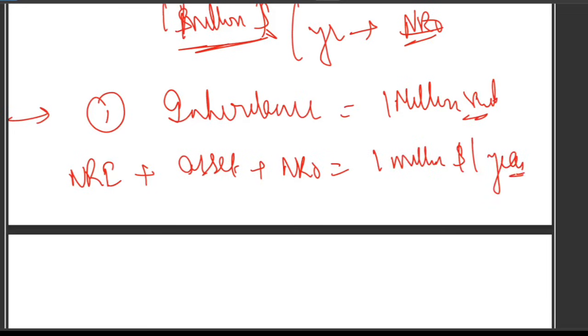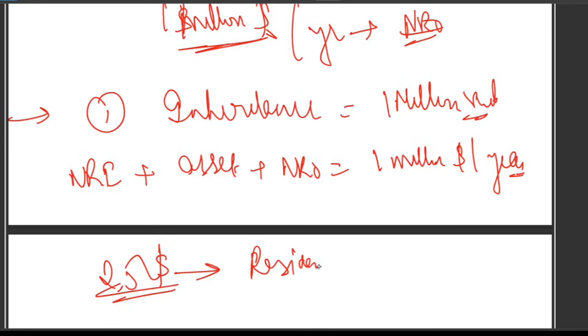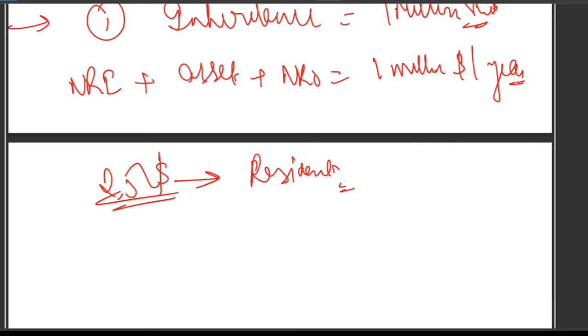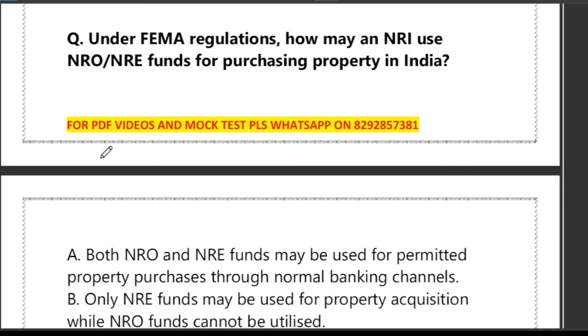Never confuse it with LRS. LRS is $2.5 lakh. That is for resident Indians. Please understand, this $2.5 lakh is for resident Indians. And what we are talking about here is inheritance remittance: how much inheritance remittance they can do. That is $1 million. So it applies to NRI and OCI only.